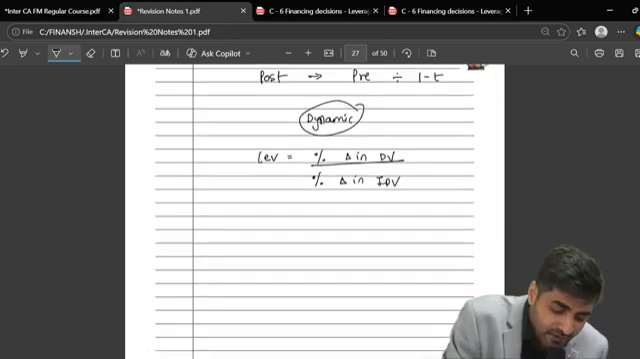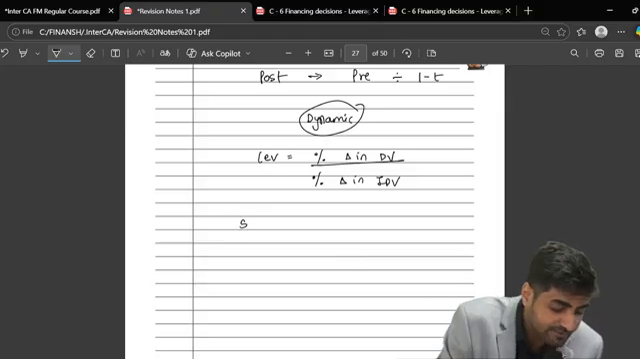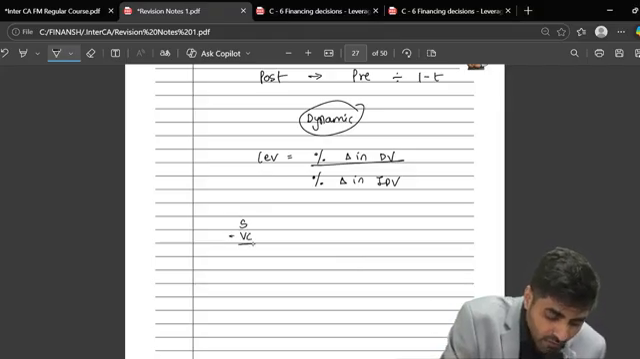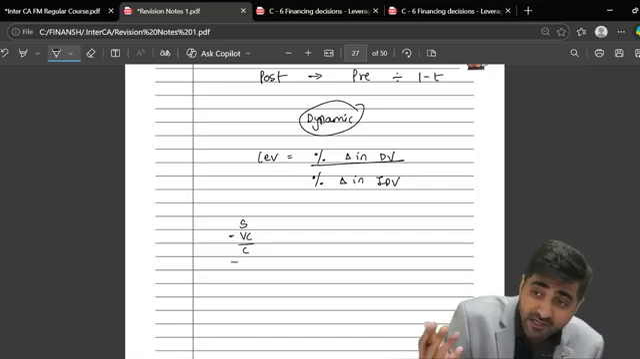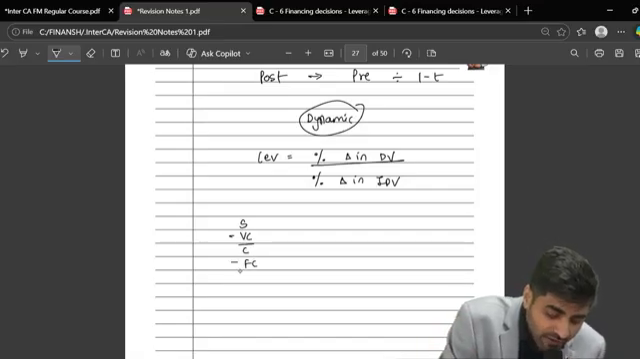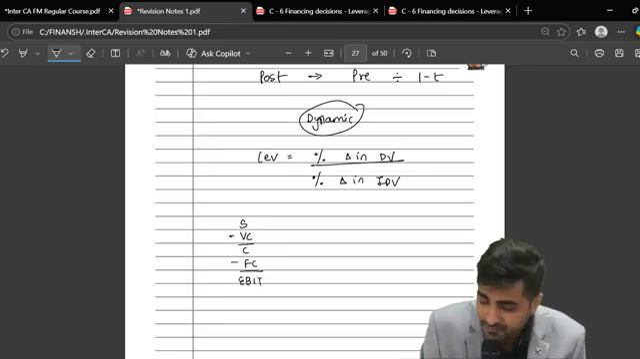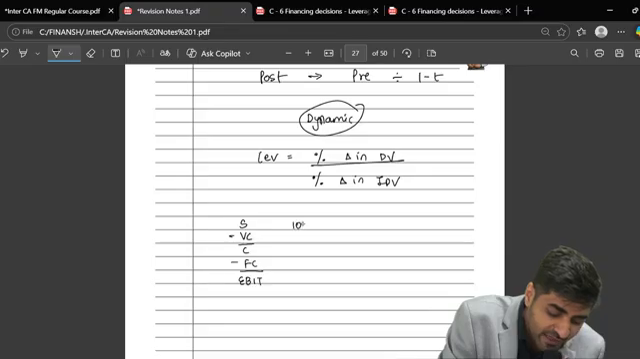See, from sales, what do you subtract? Variable cost. What do you get? Contribution. From contribution, what do you subtract? Fixed cost. What do you get? EBIT. Do you all agree with this? Okay. Suppose my sales is 1 lakh. My variable cost is 70% of sales. So what is this going to be? 70,000. What will be my contribution? 30,000. Suppose my fixed cost is 15,000. Can you give me EBIT?